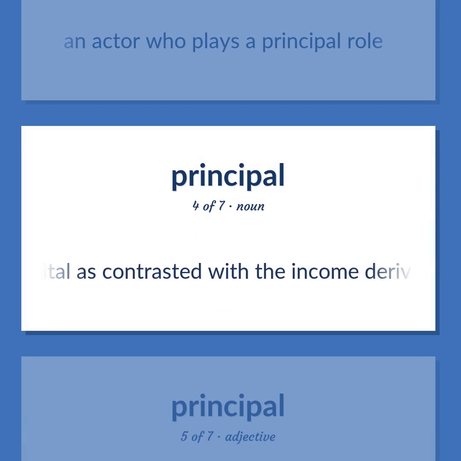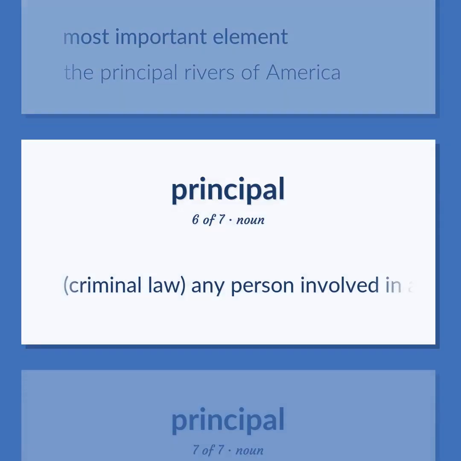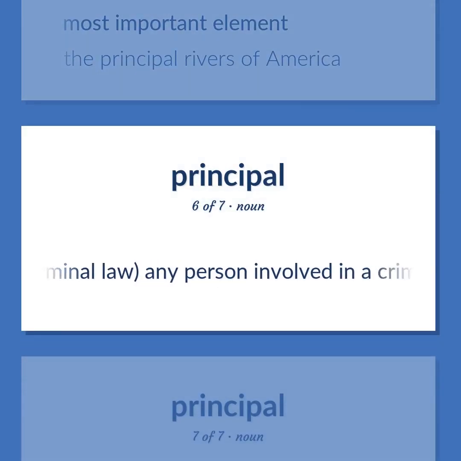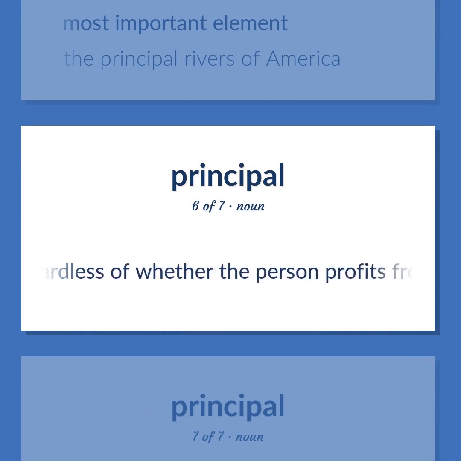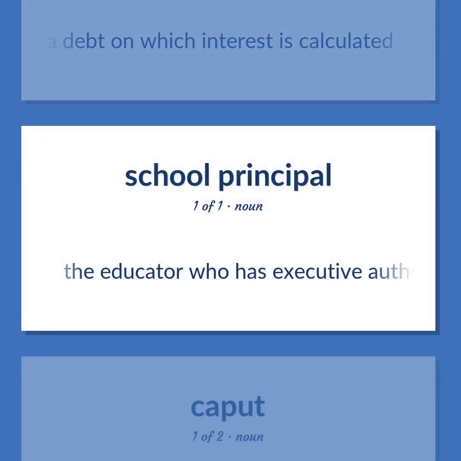Capital is contrasted with the income derived from it. Most important element. The principal rivers of America. Criminal law. Any person involved in a criminal offense, regardless of whether the person profits from such involvement. The original amount of a debt on which interest is calculated. The educator who has executive authority for a school.